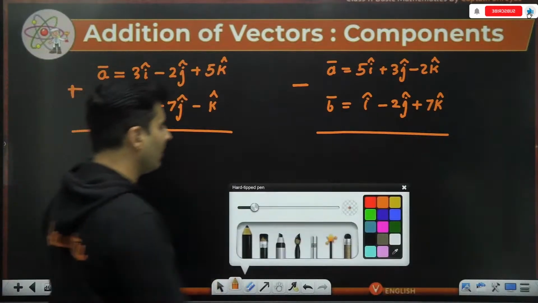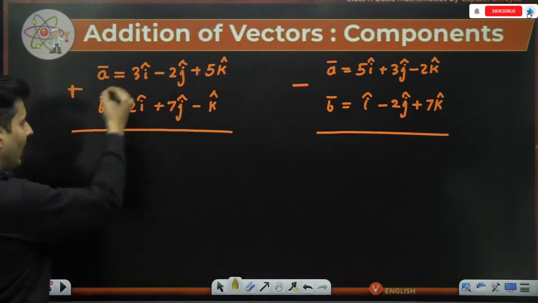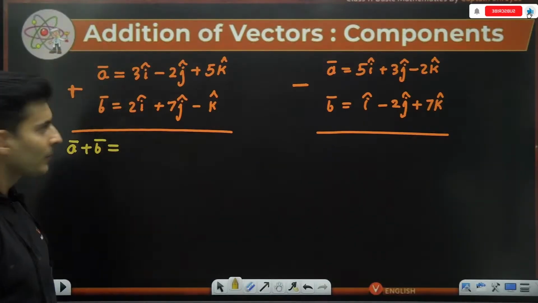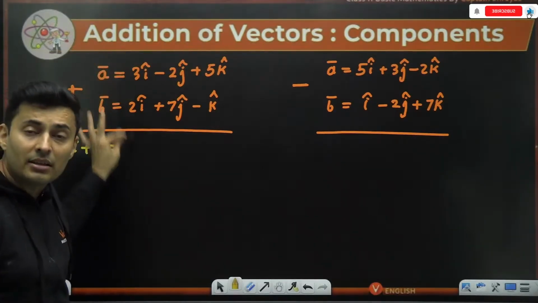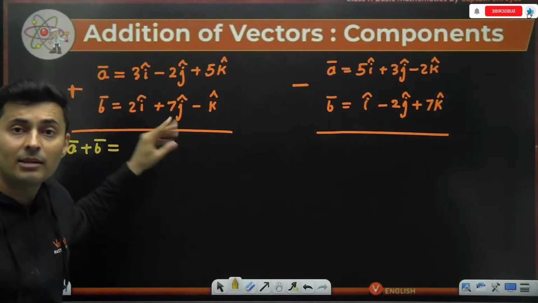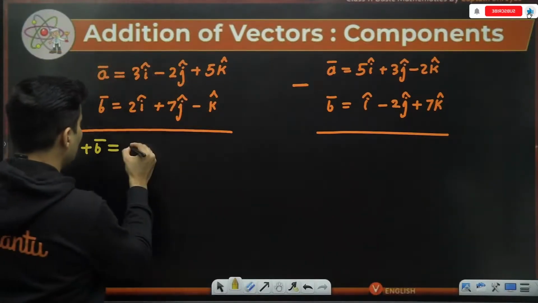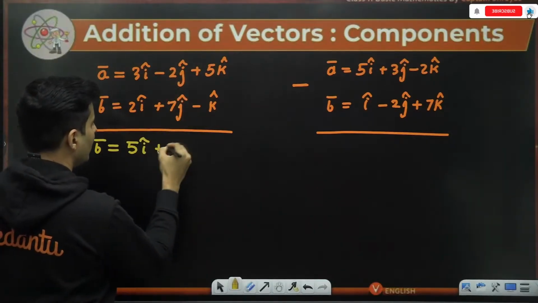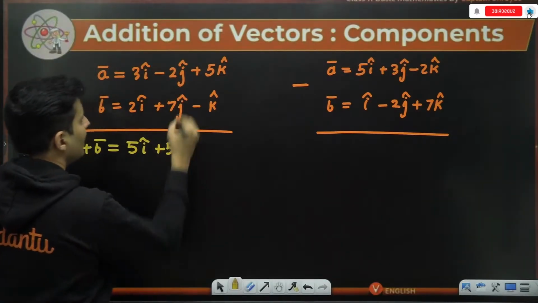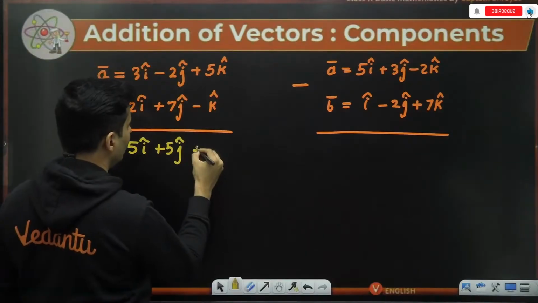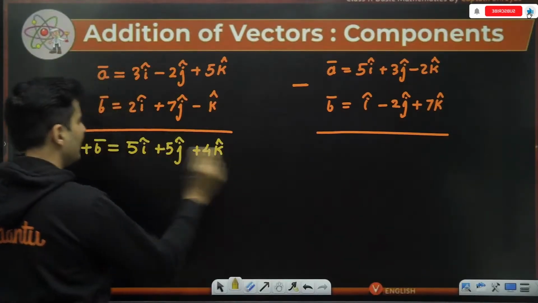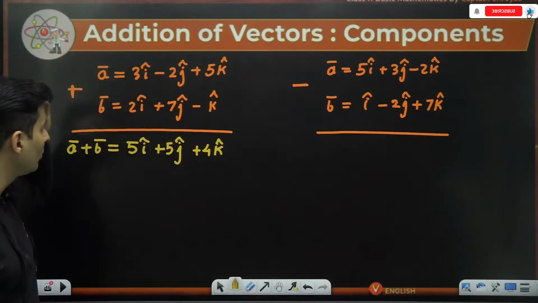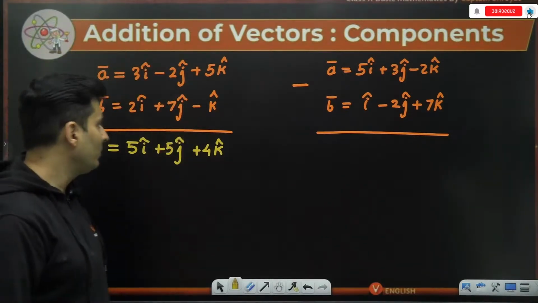The most difficult thing to do in the world. The final answer of A vector plus B vector, what will you do? Just take the components individually and add them, nothing else. 3 plus 2 is 5, so 5i cap. Minus 2 plus 7 is going to be plus 5. And plus 5 minus 1 is going to be plus 4. So this is the answer of the resultant. So difficult to add. 3 plus 2, how to do, sir? Minus 2 plus 7, plus 5 minus 1.